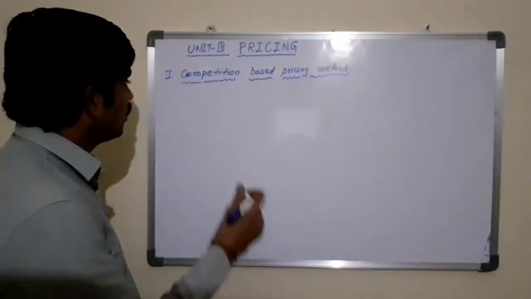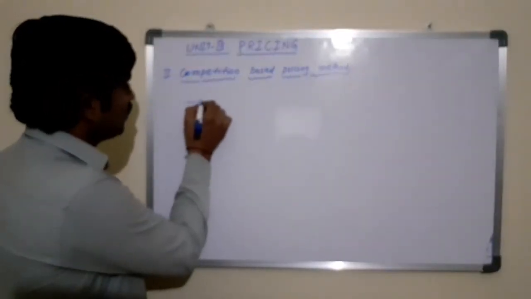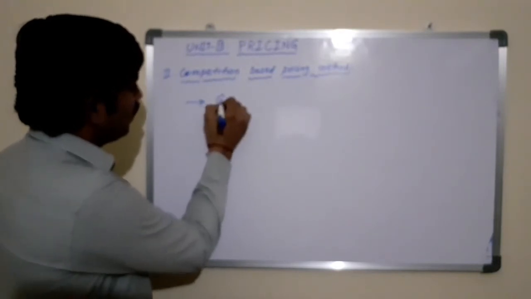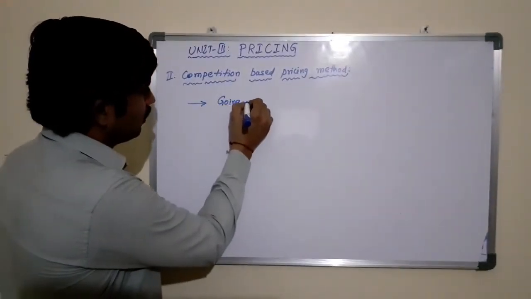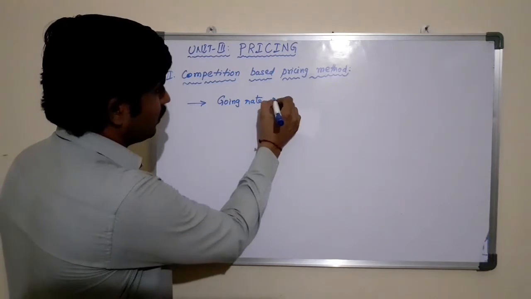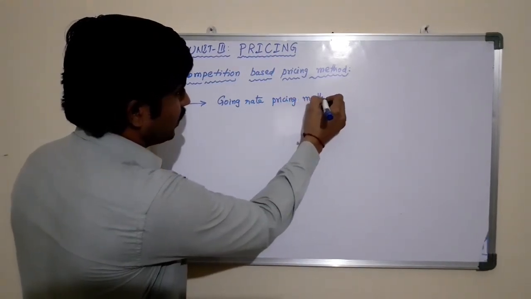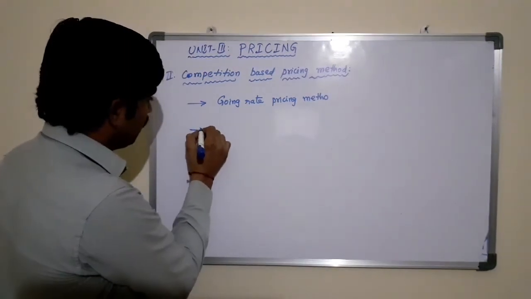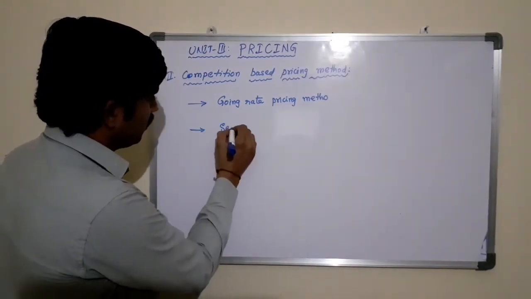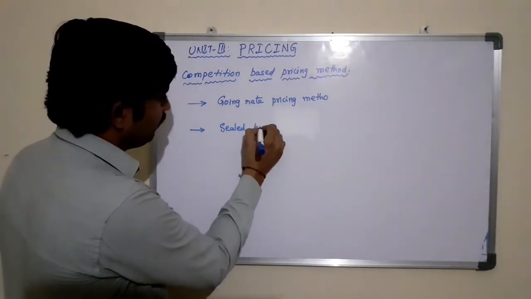So according to this method, we have seen two methods: the going rate pricing method, and the sealed bid pricing method.